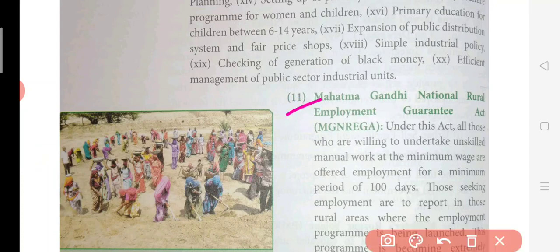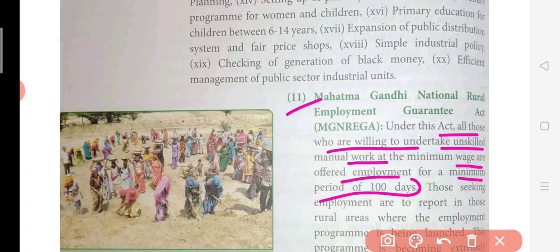Now MGNREGA. In MGNREGA you don't have to write too much; only till here you have to see. So what is this MGNREGA? The people who are willing to undertake this unskilled manual work at a minimum wage are offered employment for a minimum of 100 days. So unskilled people are offered a minimum wage and employment is given for a period of 100 days.